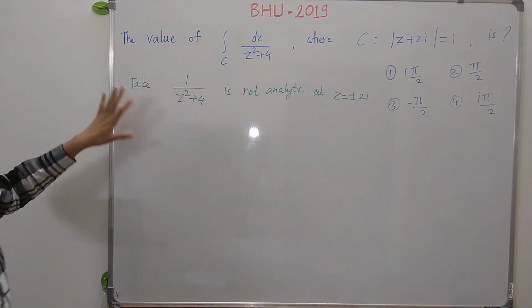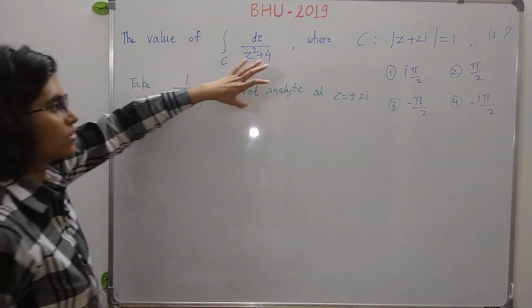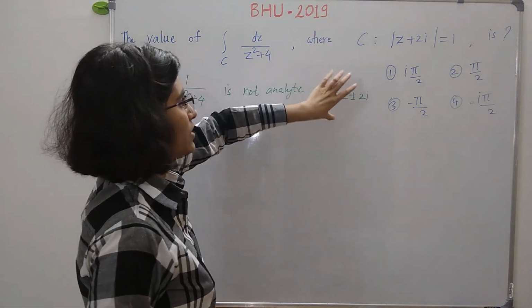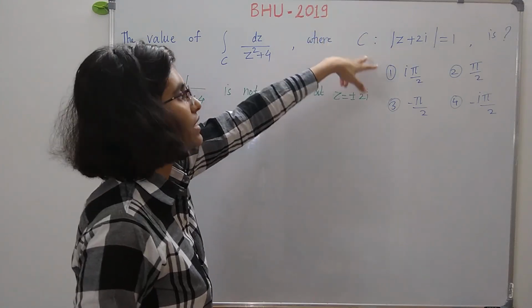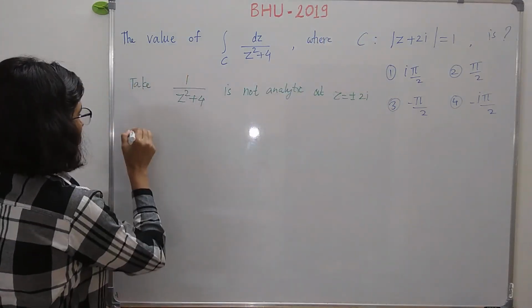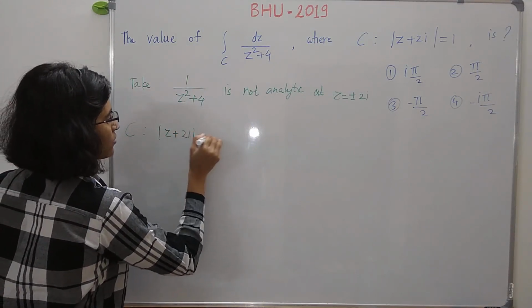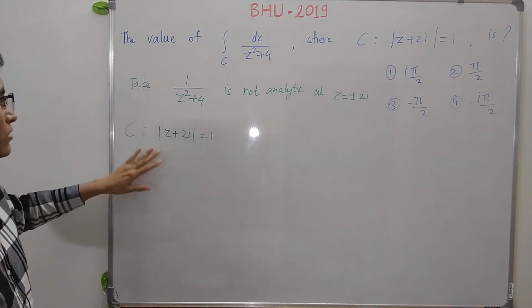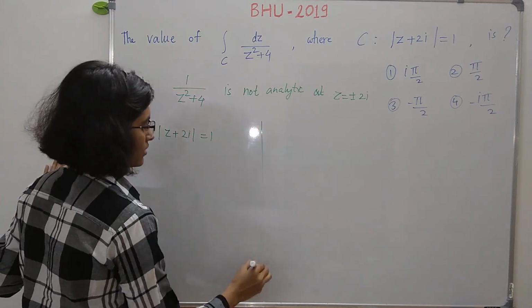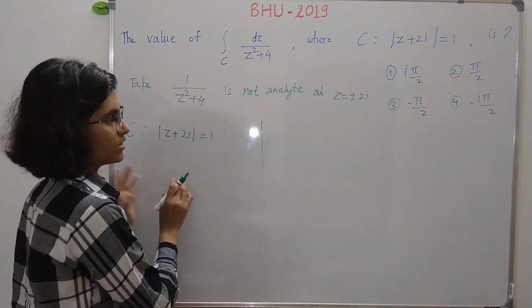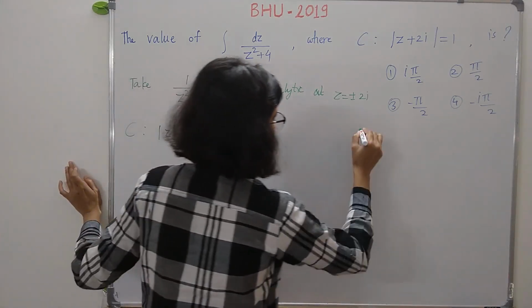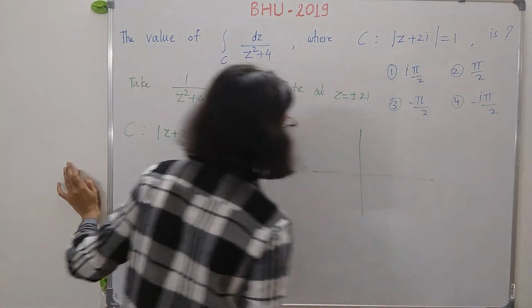Now we just have to find which of these points are in C. So let us take this C. What is our C? C is mod of z plus 2i is equal to 1. Now this is the algebraic way to calculate this, and let me just draw this curve.